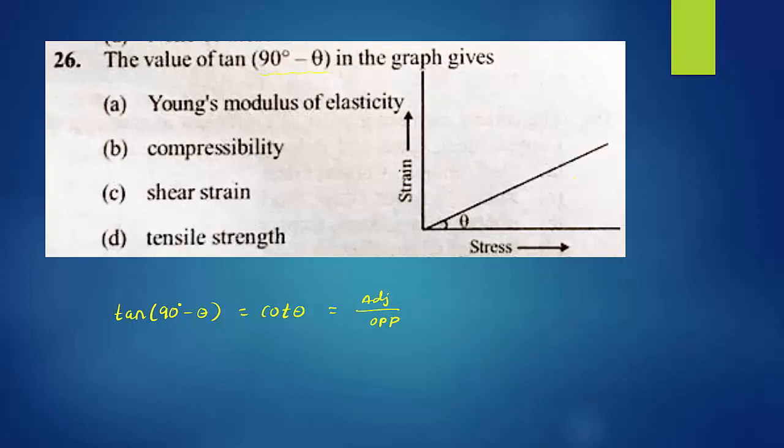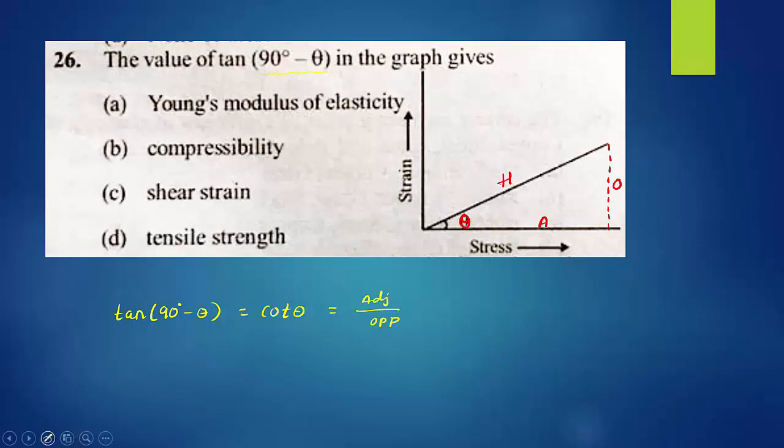Come to the graph here. So they had given theta. Let us join these points. Angle theta is given here. So this is hypotenuse. This is opposite side. This is adjacent side. Now write the value of cot theta from the graph.